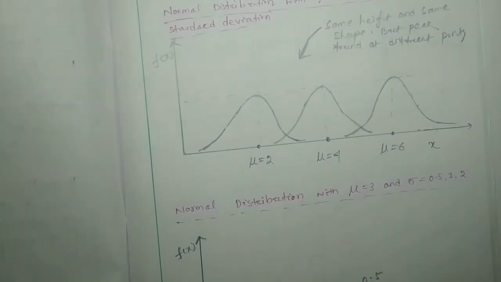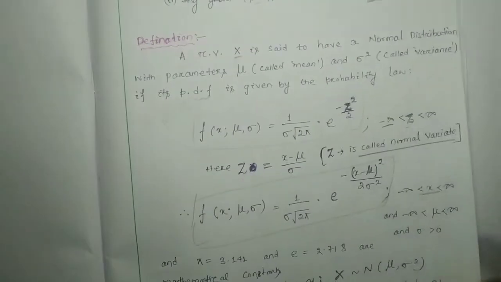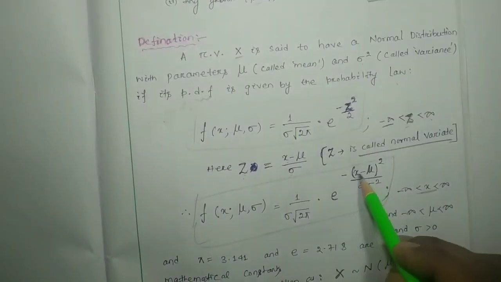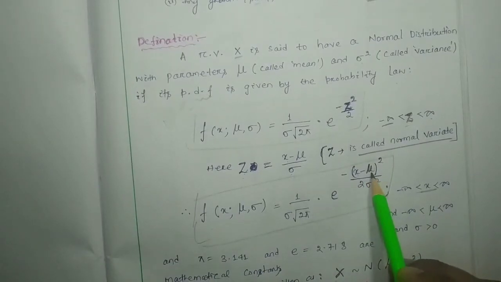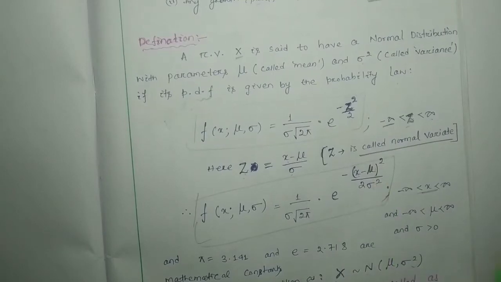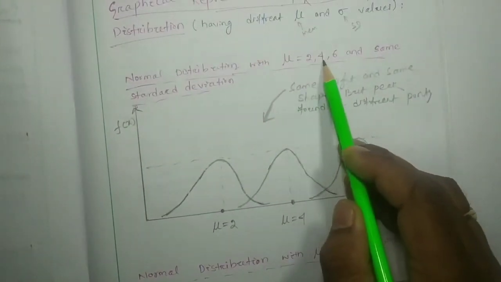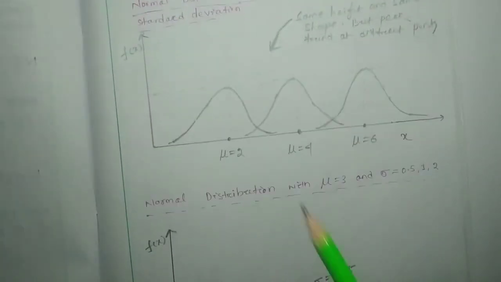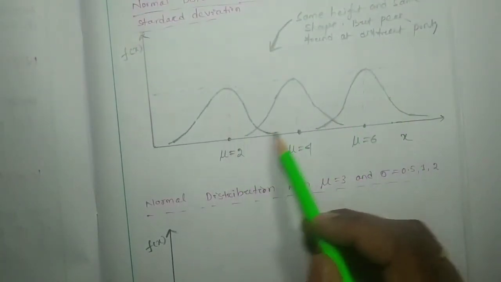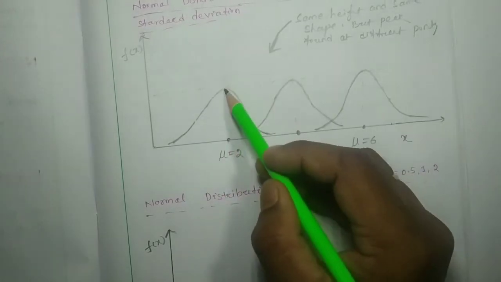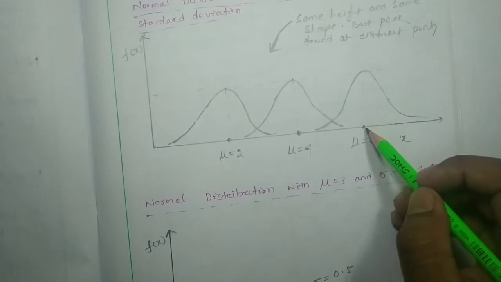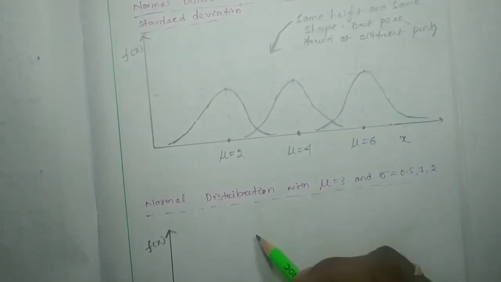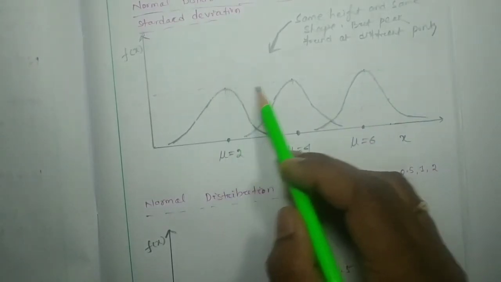Here the point mu represents the peak, where the peak is observed. For mu equal 2, mu equal 4, mu equal 6, separate peaks are observed at separate points, but having the same amplitude.